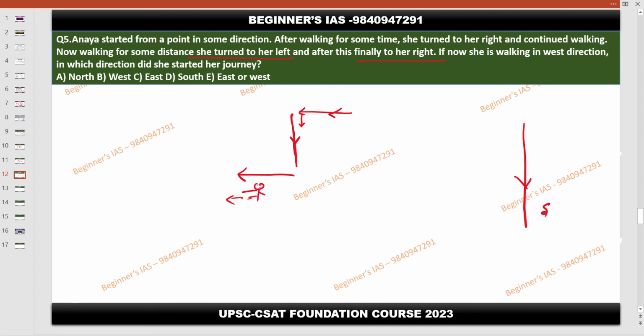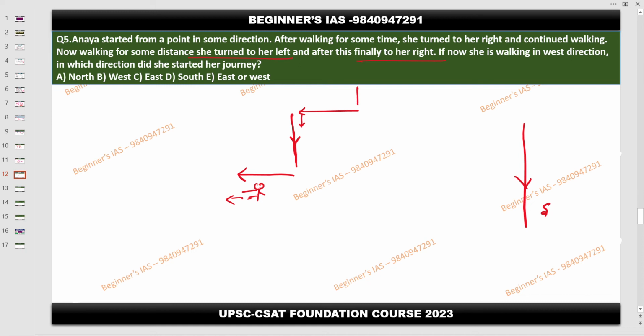Yes or no? Before turning left, she is walking in this direction. Yes or no? If she is taking left, then only she is leading towards the south. Therefore, before that, she is coming in this direction. So we have found this one. Then now again, she was walking in the west. Before turning to her right, which is going to be her right.